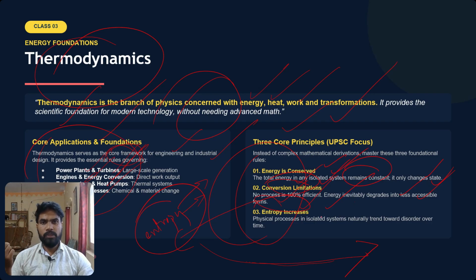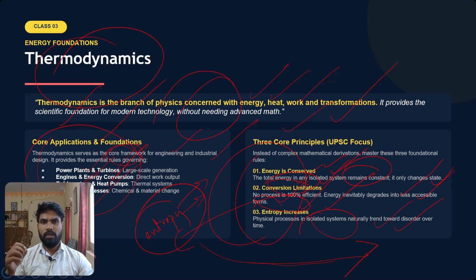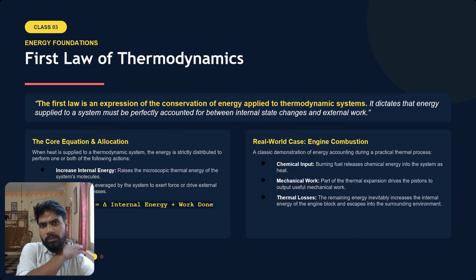Entropy increases. Physical processes in isolated systems naturally tend towards disorder over a period of time. So at a point of time, if we are not careful, all the energy will get converted into a form that we can no longer utilize. Maybe the energy or heat that is trapped in our atmosphere, we can no longer utilize it. Okay, so that is the problem of entropy, and this suggests disorder in the system of energy. So these are the three principles you have to know from the UPSC perspective.